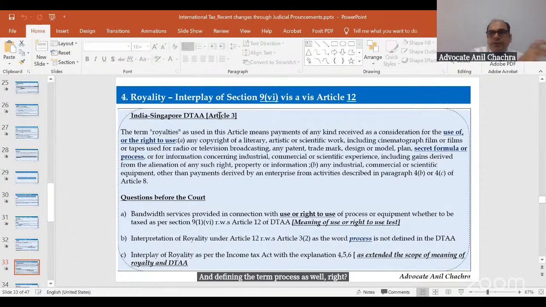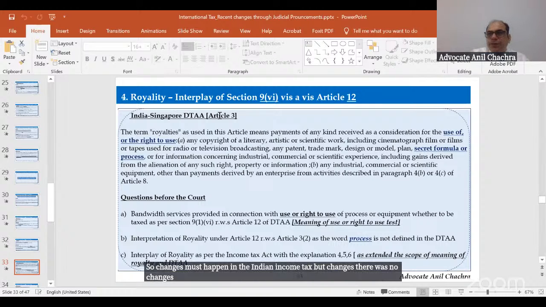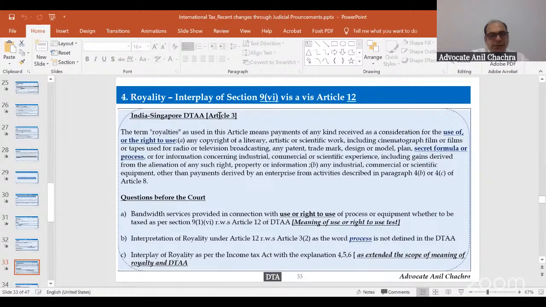So changes happened in the Indian income tax, but there were no changes in the DTAA. The question was raised whether the unilateral amendment made in the tax law can be taken as a change in the DTAA itself.